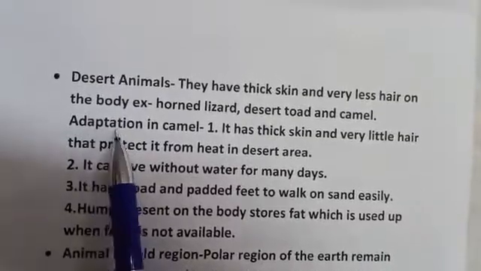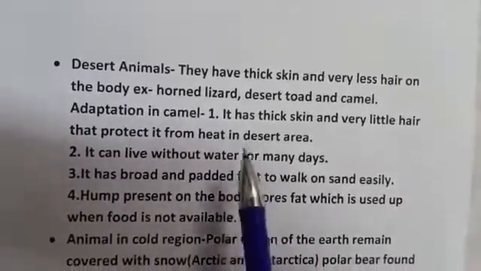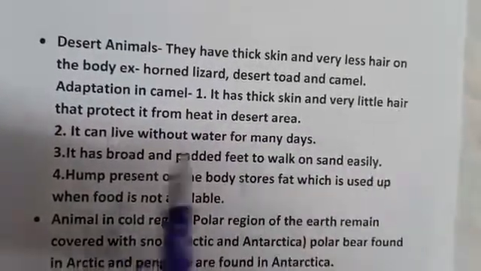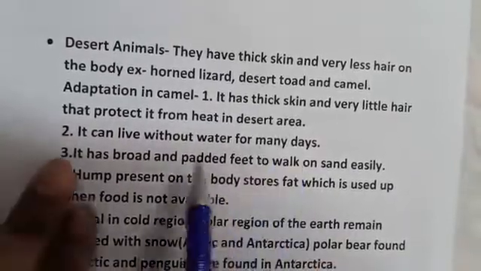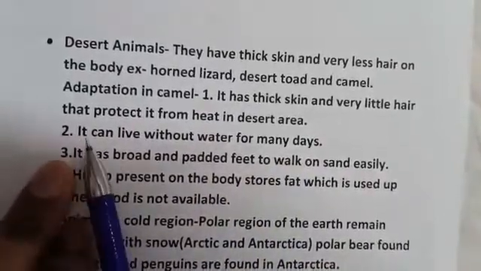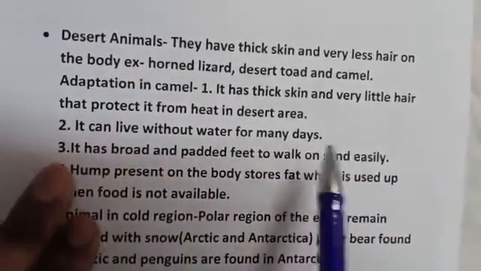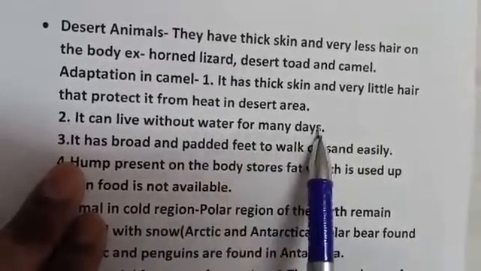Now we will learn the adaptation in camels, the special features of the camel. First, it has thick skin and very little hair that protect it from heat in desert areas. Second, it can live without water for many days.